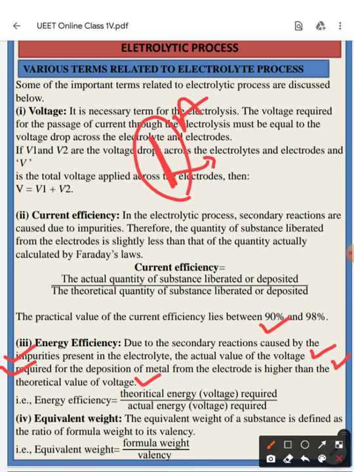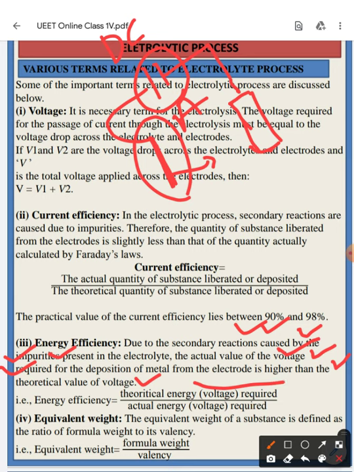So a large amount of voltage should be applied at the anode and cathode. The supplied voltage should be much higher. So due to the secondary reactions caused by the impurities present inside the electrolyte, the actual voltage required for the deposition of the material from the electrodes is higher than the theoretical voltage.